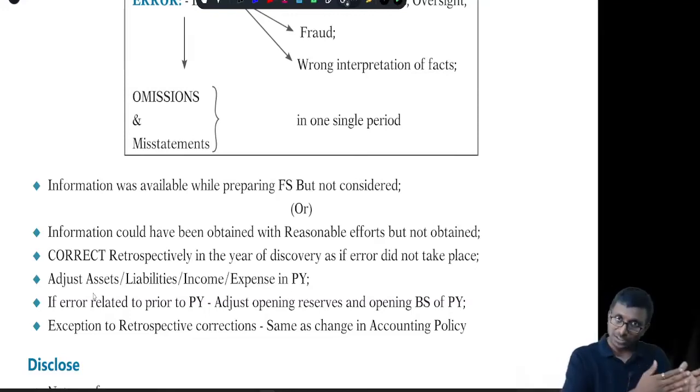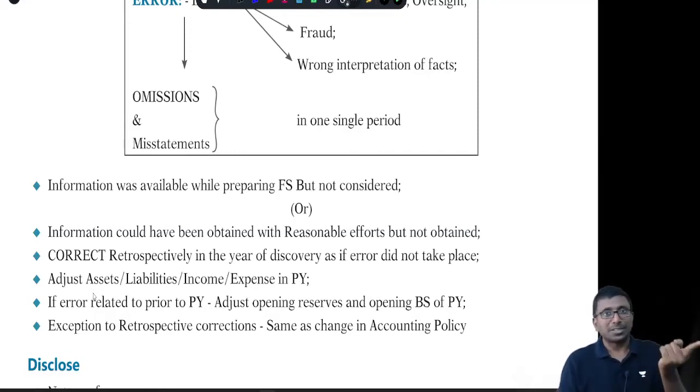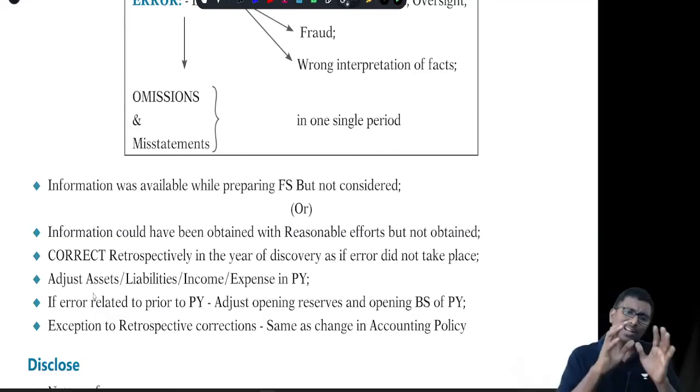Go back to the respective year of error and account it as if this error never took place. That means you will be passing the journal entry in the last year or the year before. If there is an expenditure because of this, then automatically the tax impact will change, and reserves and retained earnings numbers will change. All these things you are supposed to keep in mind.